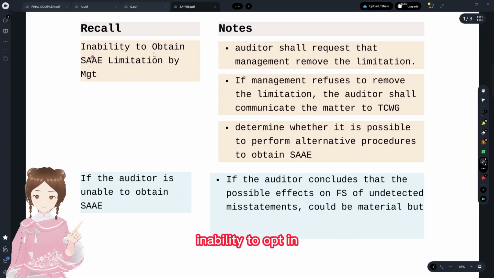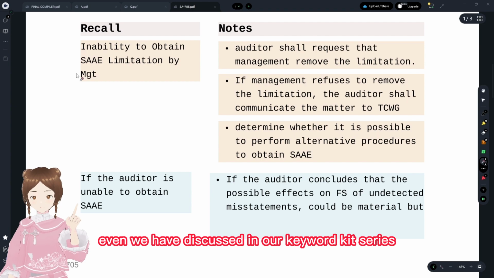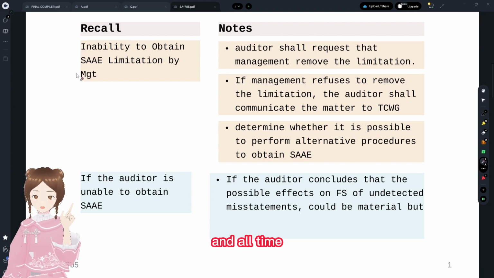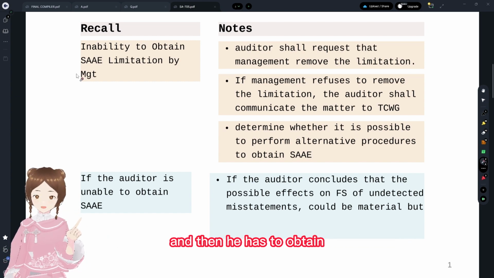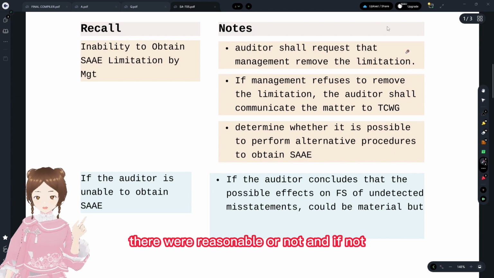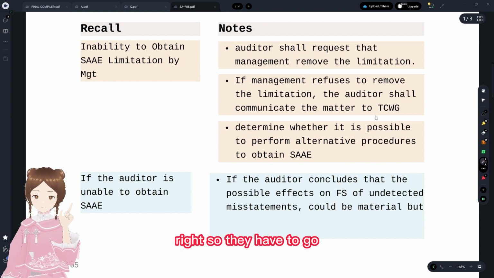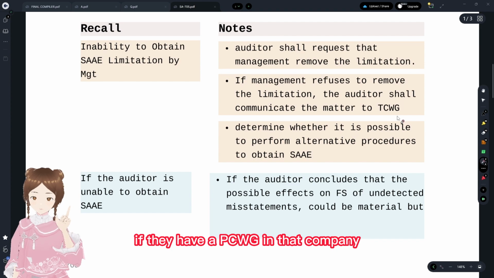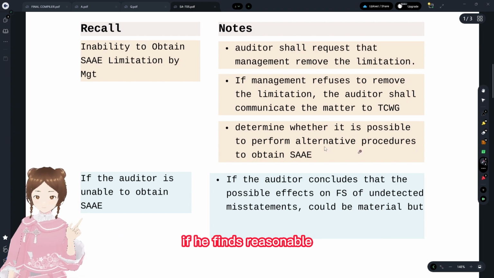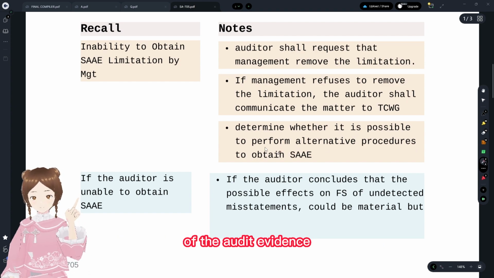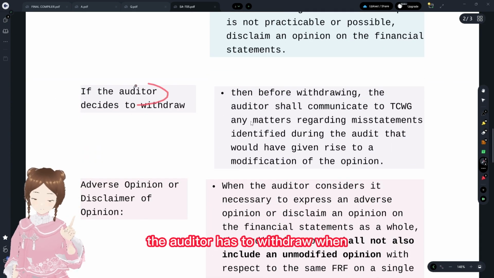The first one is inability to obtain sufficient and appropriate audit evidence due to limitation by management. We have discussed this in our keyword kit series all the time, right? What the auditor has to do: first, he has to ask the reasons for those limitations, and then determine whether they were reasonable or not. If not, he has to communicate to a higher authority, in case it's management, right? So they have to go to TCWG, if they have TCWG in that company, and determine whether it is reasonable to obtain the audit evidence through alternative audit procedures. And if it is not reasonable, the auditor has to withdraw.